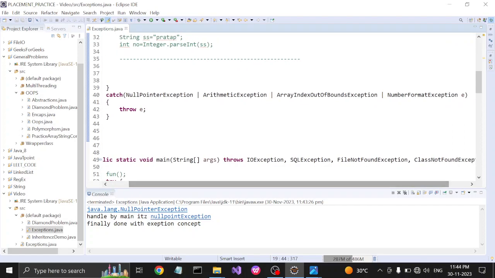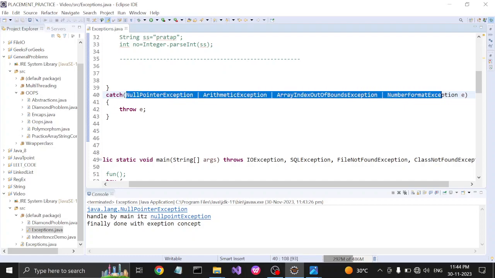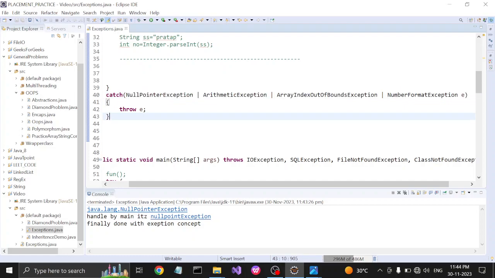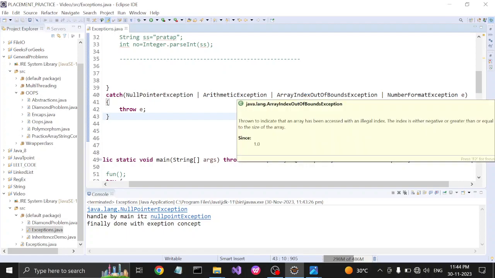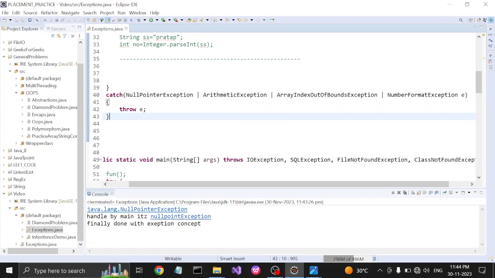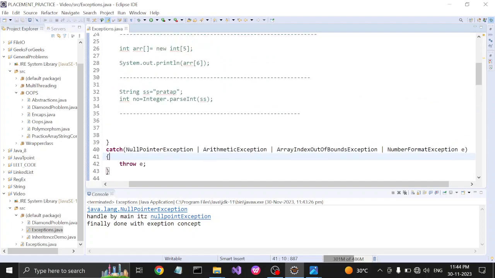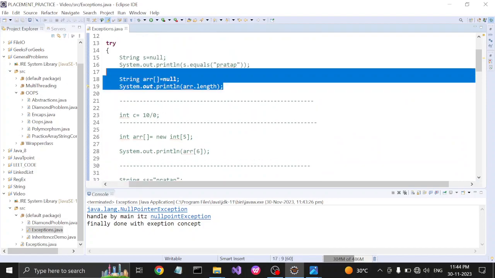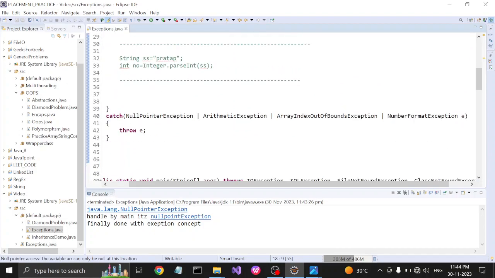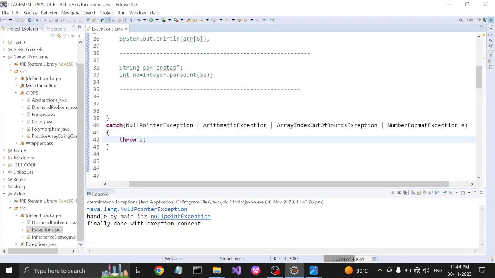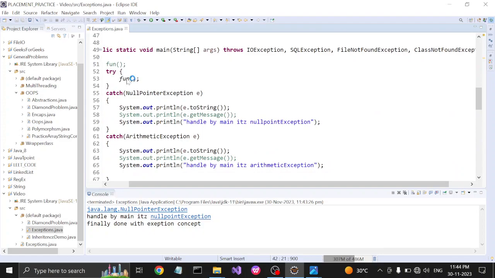Okay, so I have used piping of the exception, which means we can put multiple exceptions into a single catch by using that operator called pipe, by which we can avoid multiple catch blocks. According to this, the exception can be handled by this catch block, and using that catch block, it can throw the same exception to the caller method. Okay, so the control comes to here.